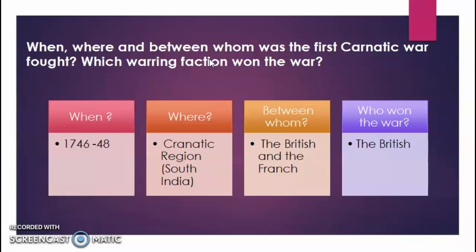But when the British naval forces returned, then the French found it convenient and easy, and they attacked Madras and captured it. Then the Britishers complained to the Nawab, saying, brother, you had said that there should be no fighting, but look, they have attacked us. After that, there was a battle between French and the Nawab of Carnatic, in which the Nawab was defeated.